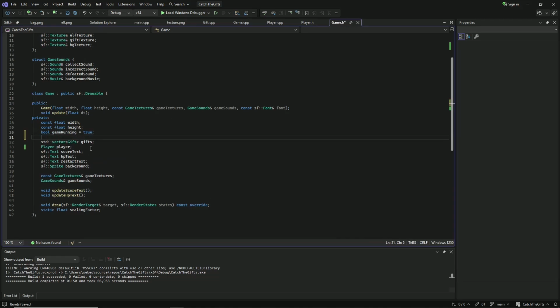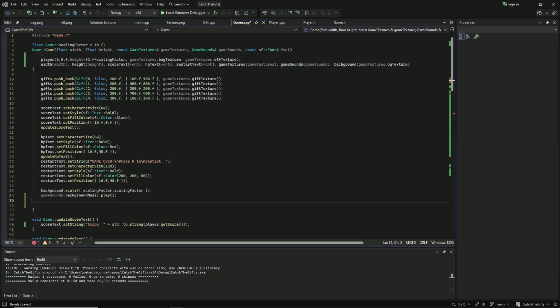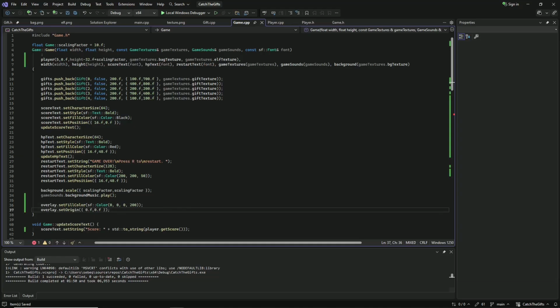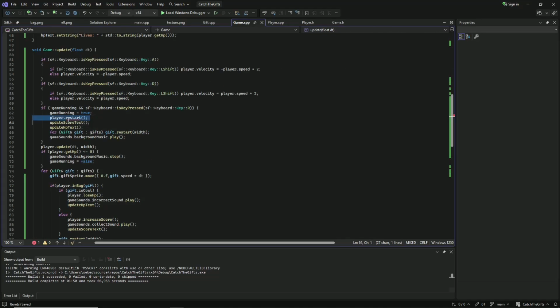Let's add it into our class. And in the constructor, let's set the fill color to black, but we would like this to be a bit transparent. Set the origin to 0.0. Let's set the size to width and height. Maybe let's comment this out for now.